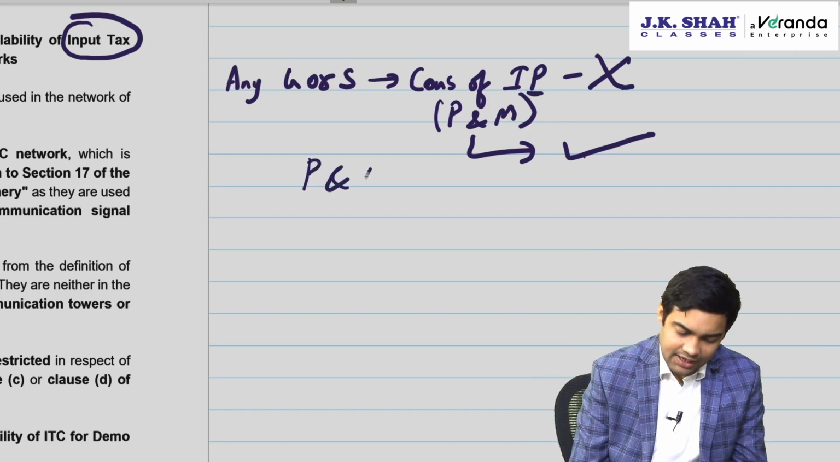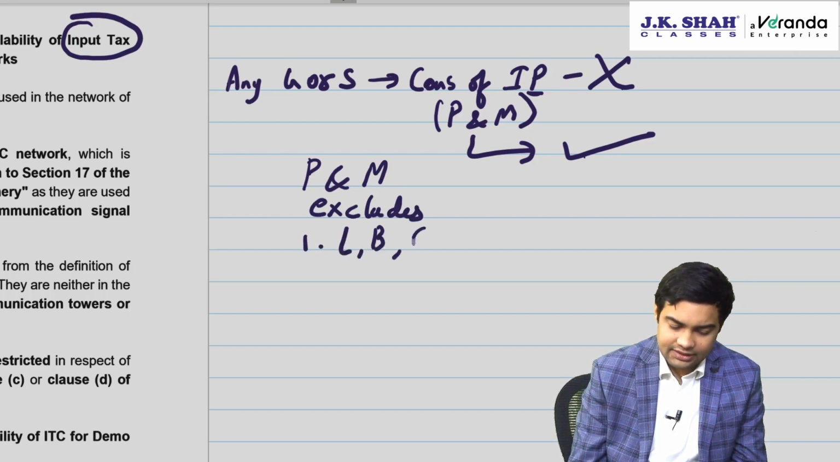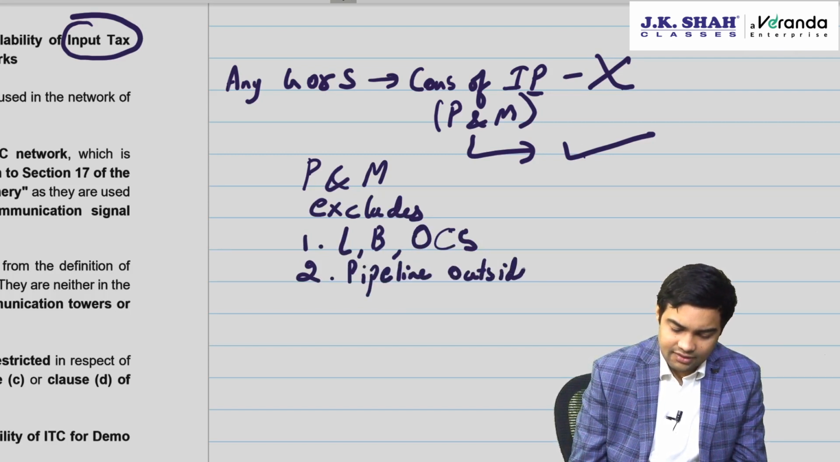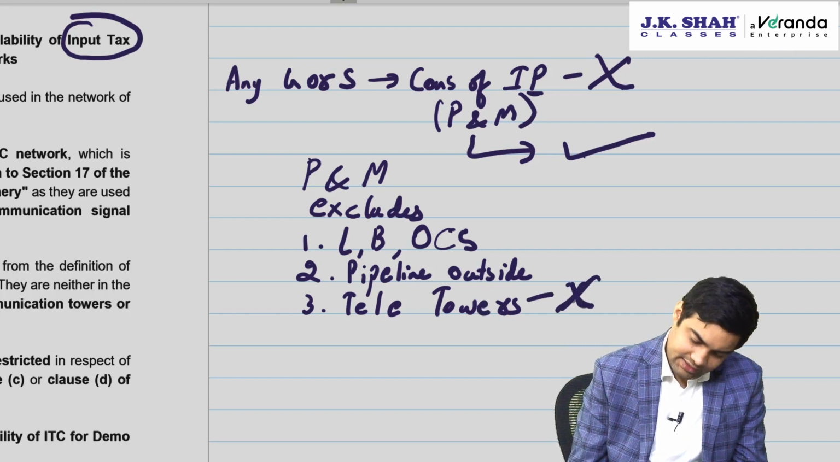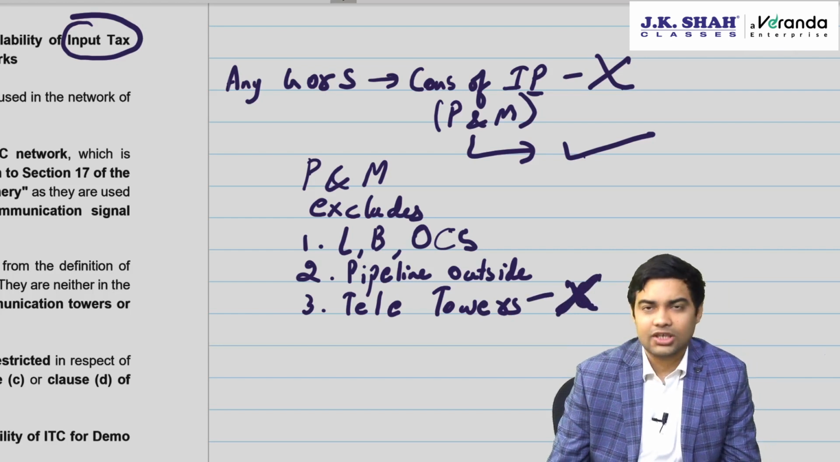Then it says plant and machinery excludes land, building, other civil structures, pipeline outside the factory. Third one, telecommunication towers. Now telecommunication towers, you don't get ITC, correct? You don't get ITC for telecommunication towers.